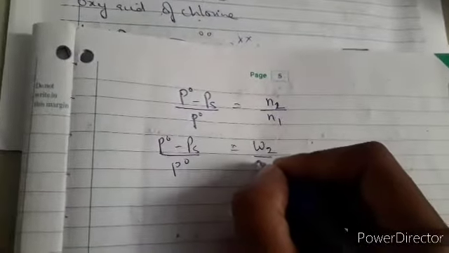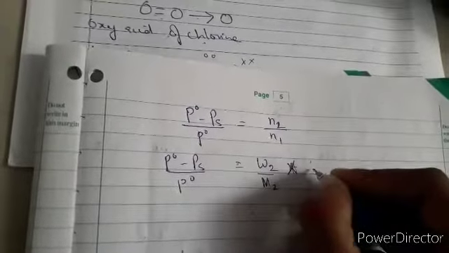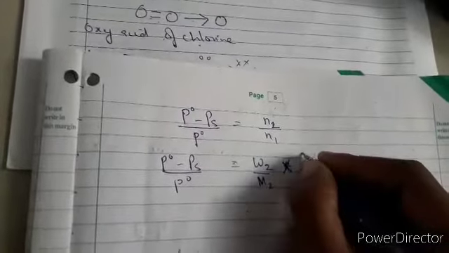I think this formula can be changed and written in this manner. It's your choice which one you are using. Abbreviations W1, M1 will come.